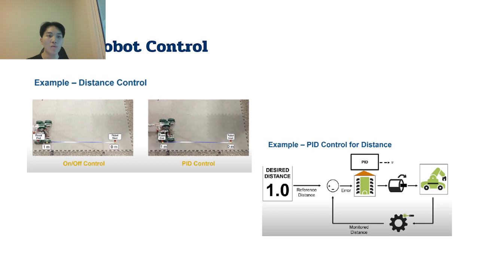First of all, mobile robot control. As you can see in the left-hand image, it shows distance control by the encoder, which captures the angle of the motor rotation. If we don't have a PID controller, we cannot control that, and we will have a large distance error. On the right-hand side, you can see an example of a PID controller.